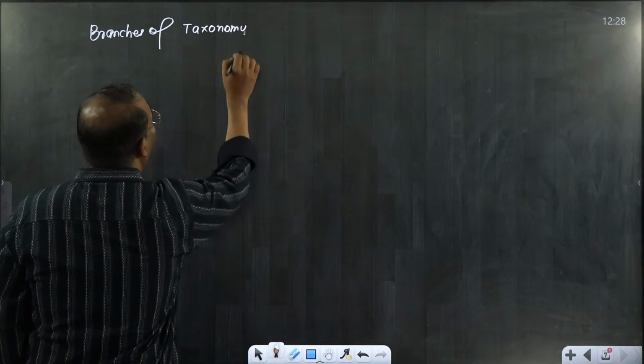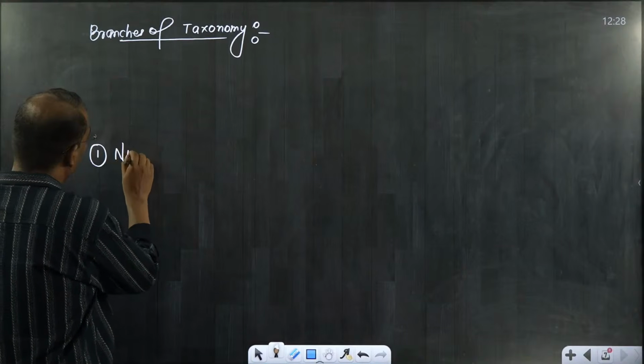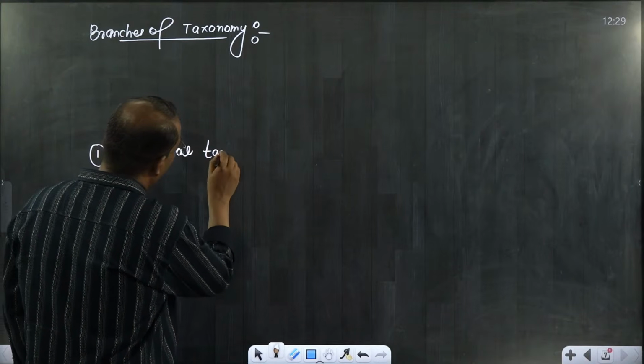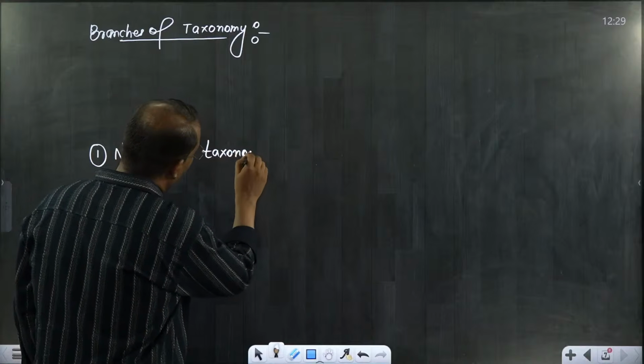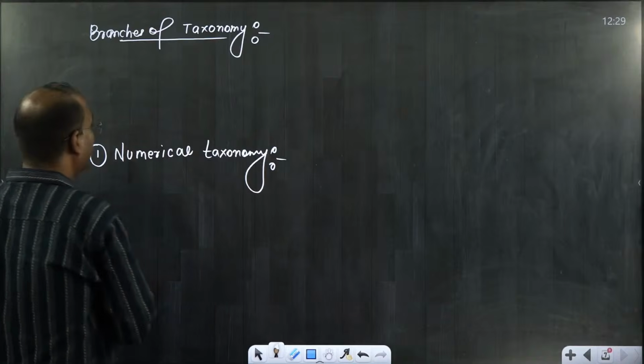A total of 3 terms are there in our NCERT. Just highlight them. Very beautiful terms they have given. The first one is numerical taxonomy. It means we try to classify with the help of numbers.